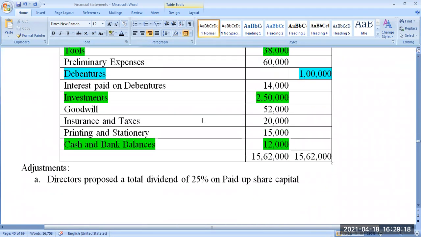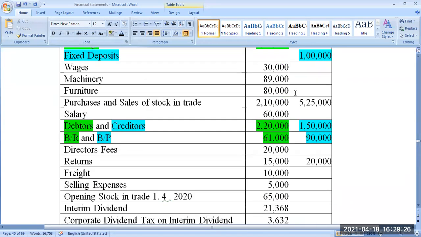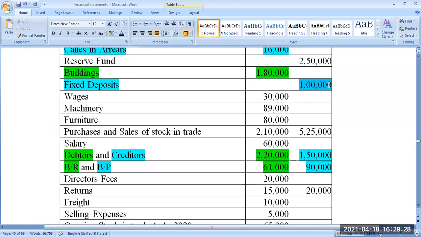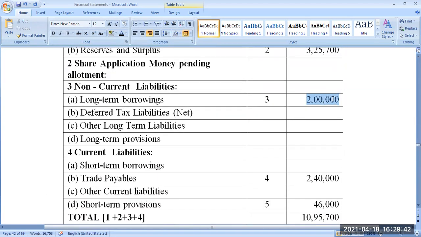What is the debenture? It is 1 lakh. Debenture is only 1 lakh, and there is a public deposit of 1 lakh. One more liability is there, no? Yes, this is a liability. We already decided this liability, 1 lakh. So put together, 2 lakh is the liability that is written here, 2 lakhs through working note number 3. And these others are not there, so left blank.